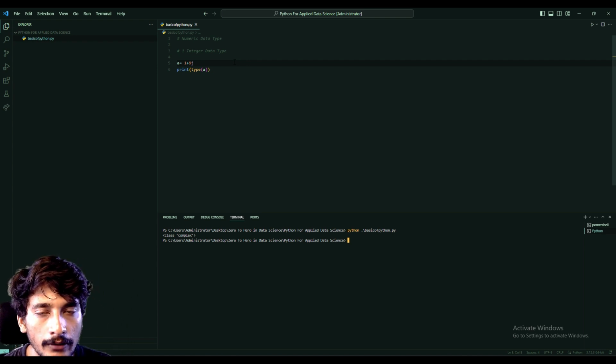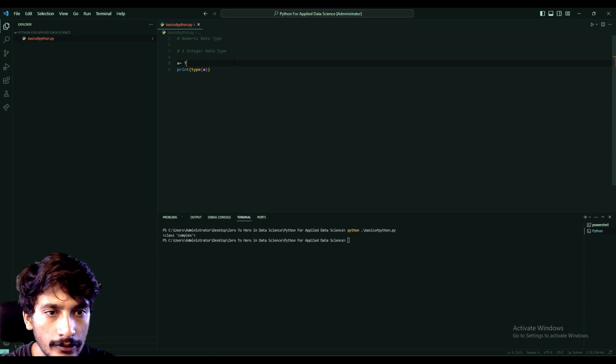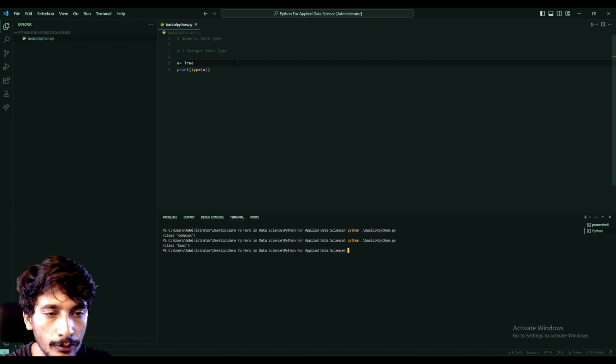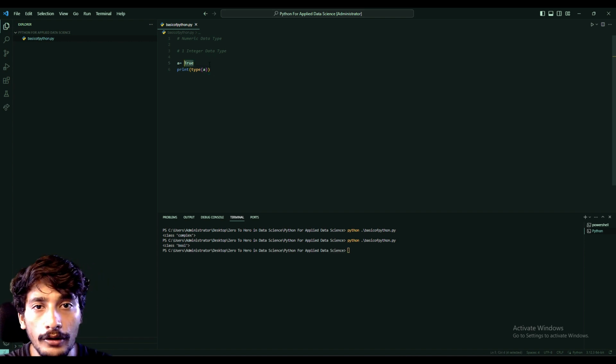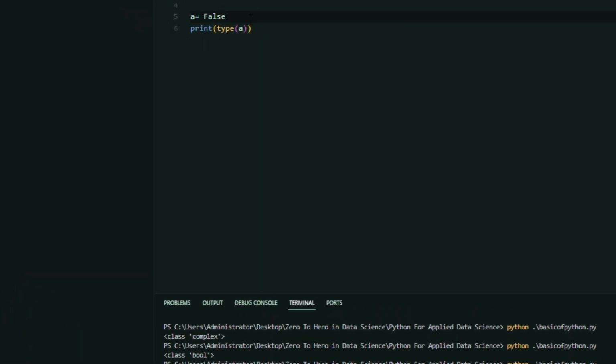Next we want to learn about the Boolean data type. Boolean data types are of two values, false or true. Now let us look at true, and here you could see it is a Boolean, which in short form is bool. Could you do it for false? Yes. We just need to print and we get bool.